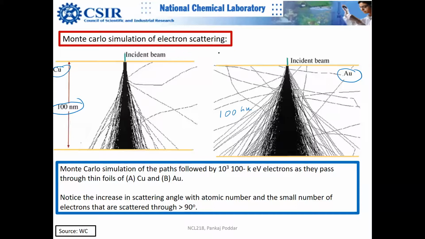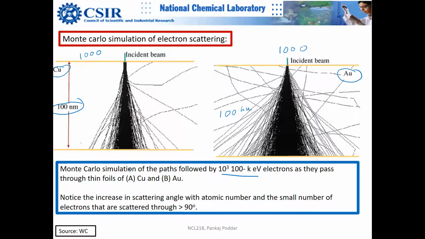In both cases we have 1000 electrons bombarding with the same energy. Everything else is the same. The only difference is that this is a low Z element and this is a high Z element. This represents the scattering trajectories.